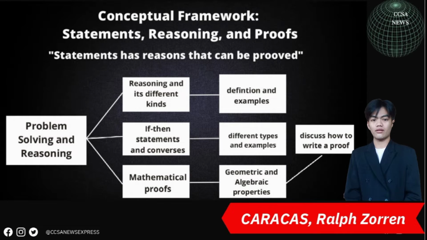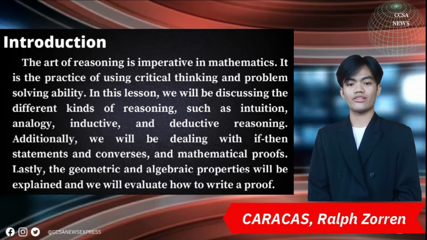This is the flowchart of our report with the theme Statements, Reasoning, and Proofs, and the title Statements has Reasons that can be proved. The art of reasoning is imperative in mathematics. It is the practice of using critical thinking and problem-solving ability. In this lesson, we will be discussing the different kinds of reasoning such as intuition, analogy, inductive, and deductive reasoning. Additionally, we will be dealing with if-then statements and converses and mathematical proofs. Lastly, the geometric and algebraic properties will be explained, and we will evaluate how to write a proof.